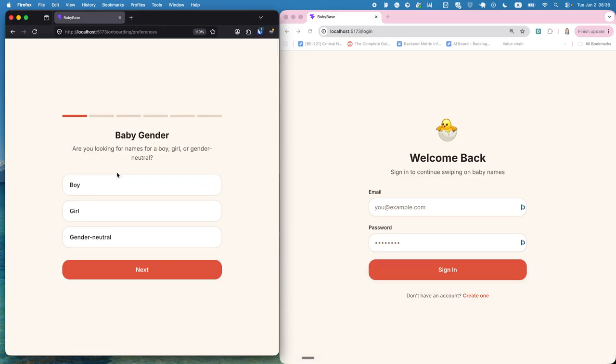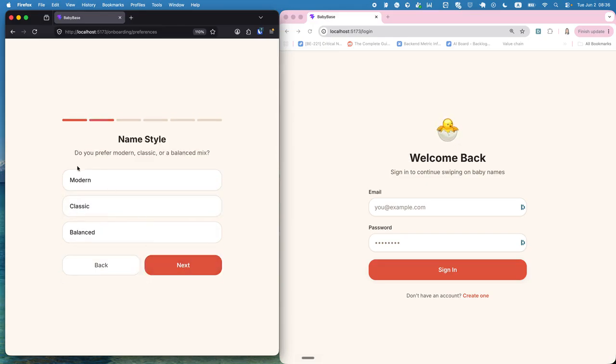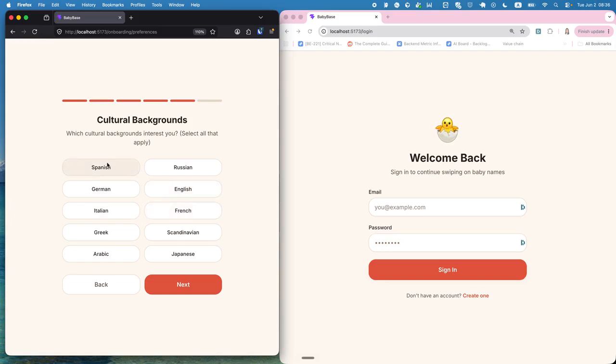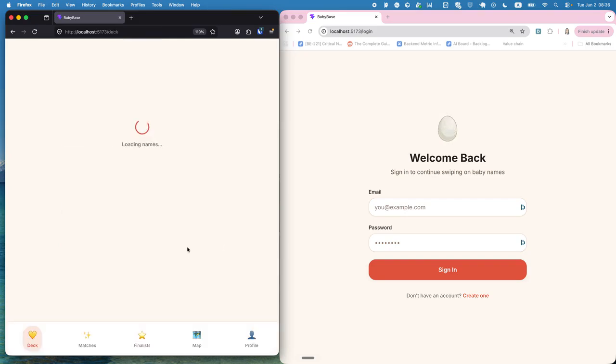So for example, here for the father, we go for boy. We want mother names. Short is better. Historical significance, somewhat important. Then yeah, Spanish, let's say German, and maybe English names. Great. So yeah, live in Germany.